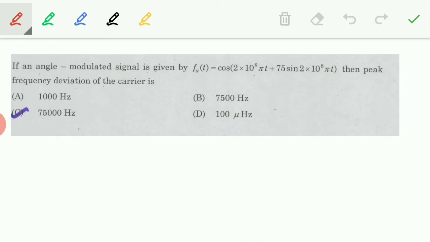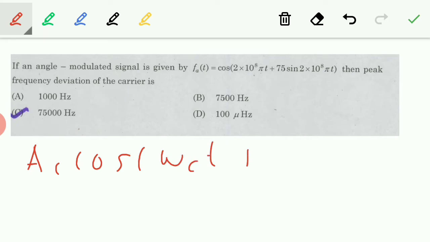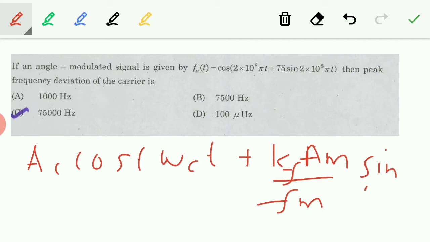So FM general formula, we know that FM is given by AC cos omega ct plus kf Am by fm sin omega mt. This is the general formula for FM.